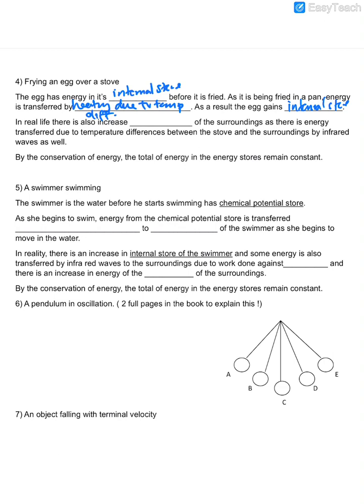You're going to have heat loss to the surroundings, right? Not everything goes to the egg. So heat loss to surroundings, or otherwise known as internal store of surroundings, as energy is transferred by temperature difference between the egg or the frying pan and the surroundings. That's by infrared waves as well. So by conservation of energy, the total energy must remain a constant.